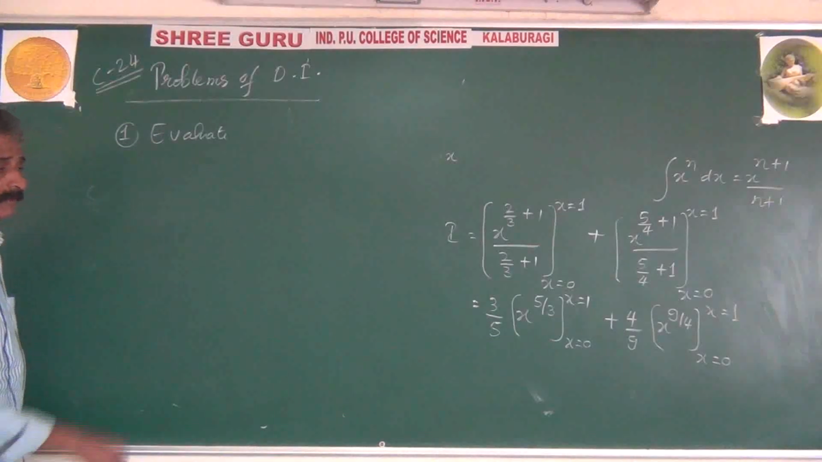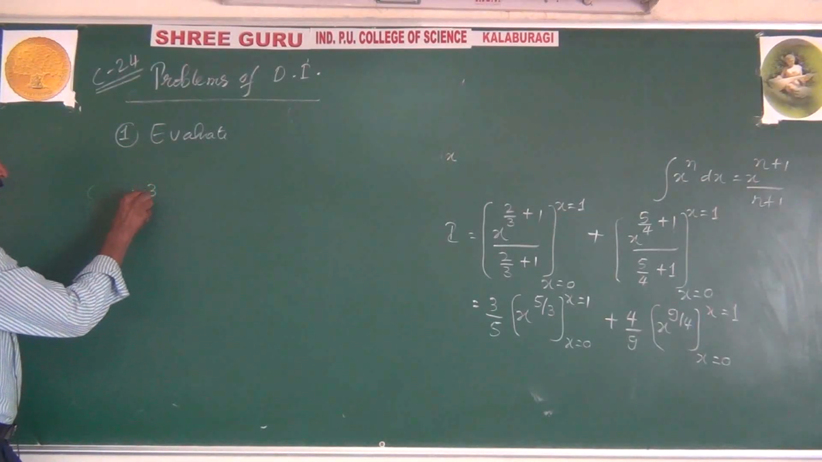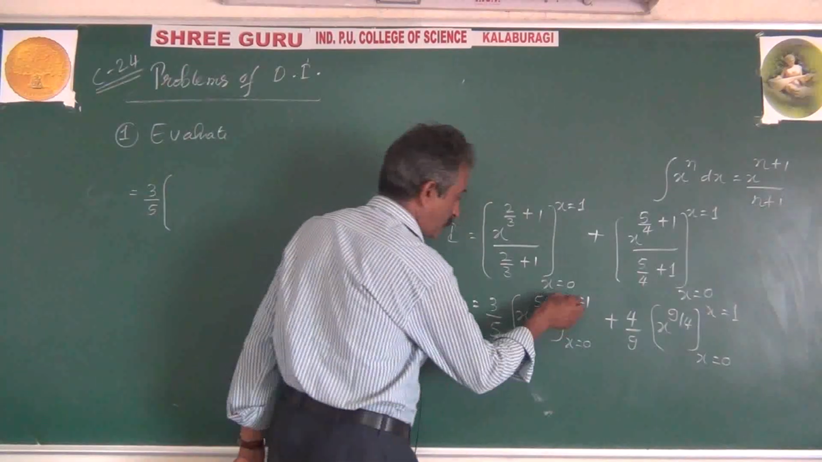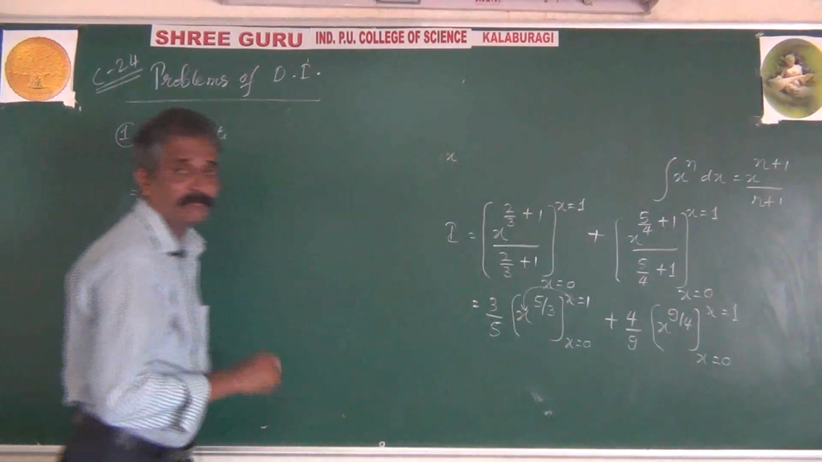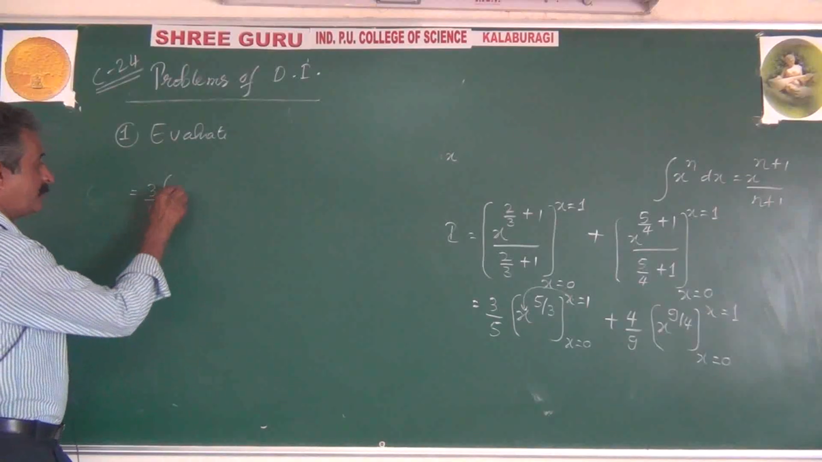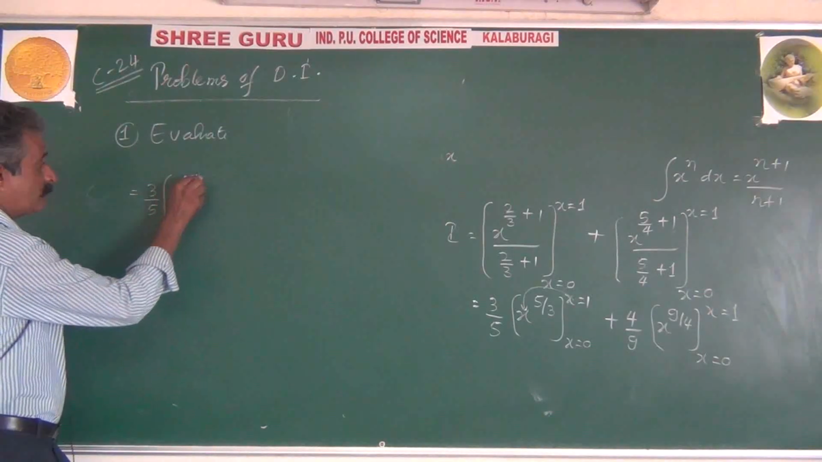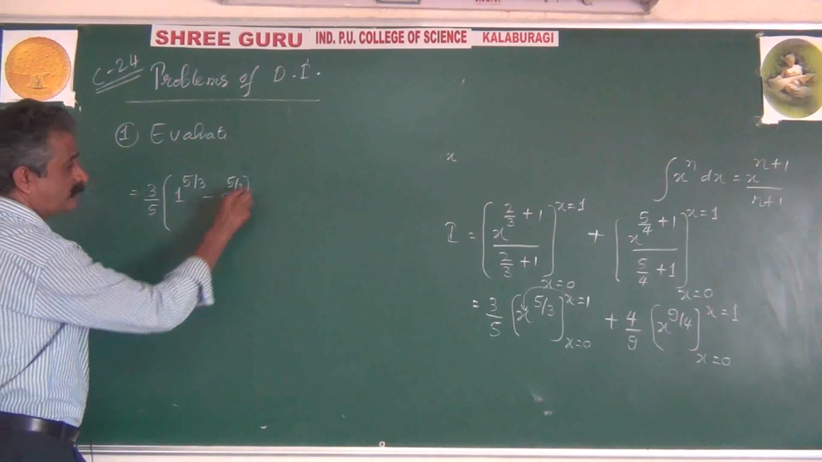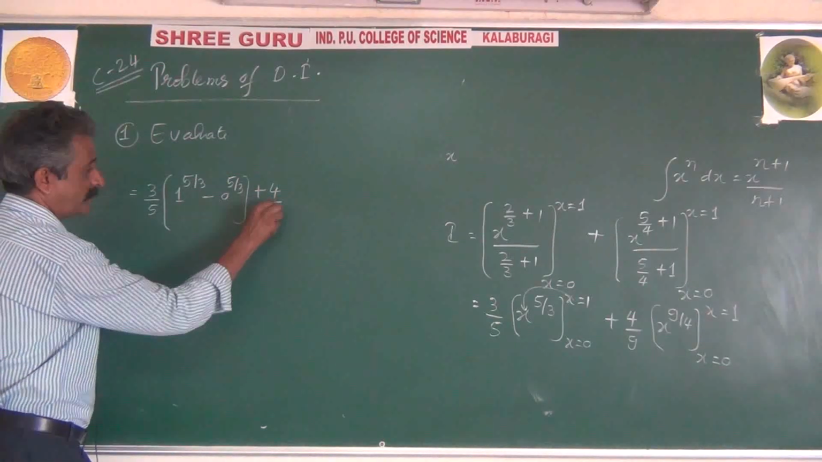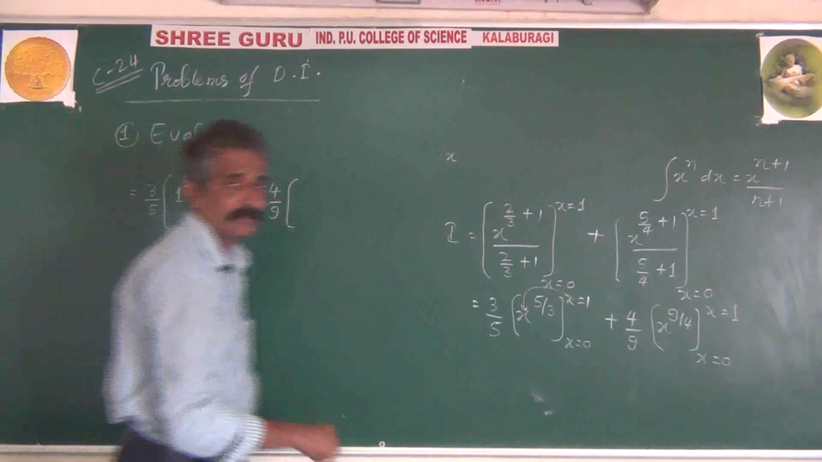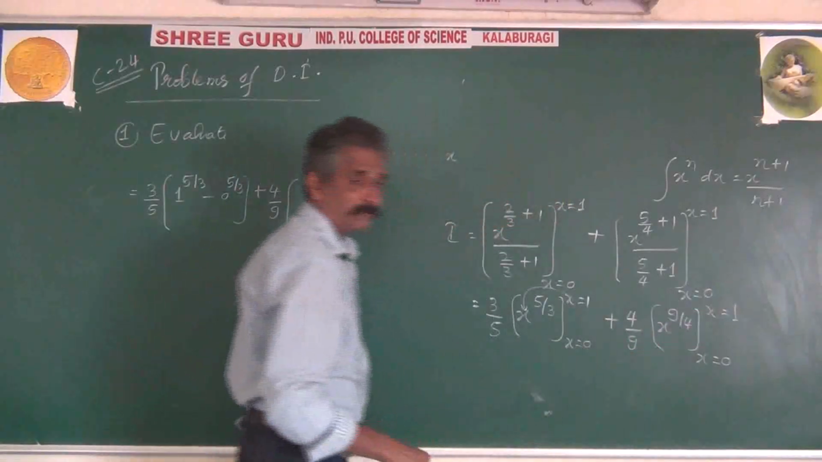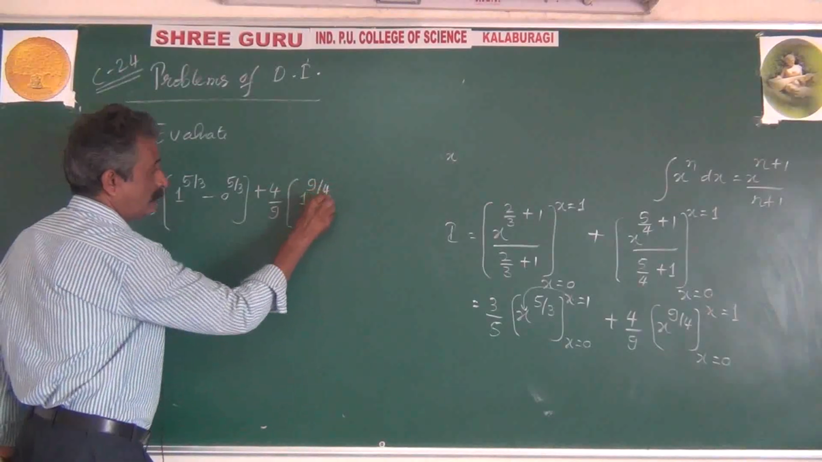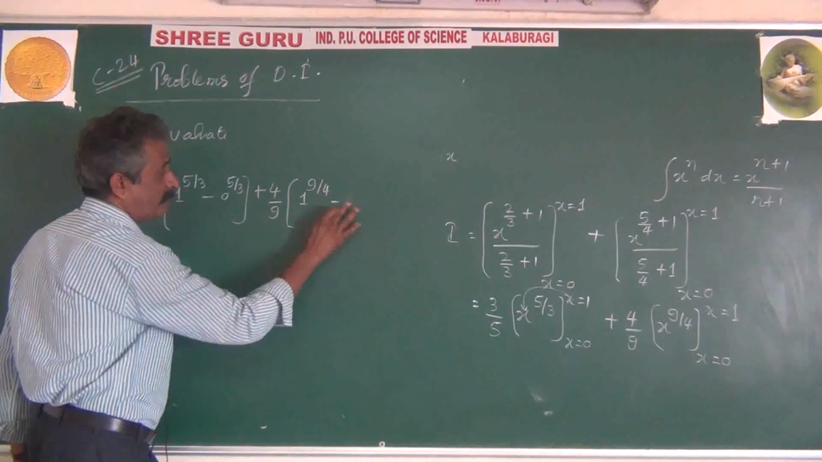Now substituting limits, that is equal to 3 by 5 into bracket. Upper limit, put x equal to 1. What does it become? 1 power 5 by 3. But 1 power 5 by 3 will be 1. Minus 0 power 5 by 3. Plus 4 by 9 into bracket. Put x equal to 1, 1 power 9 by 4, minus 0 power 9 by 4.